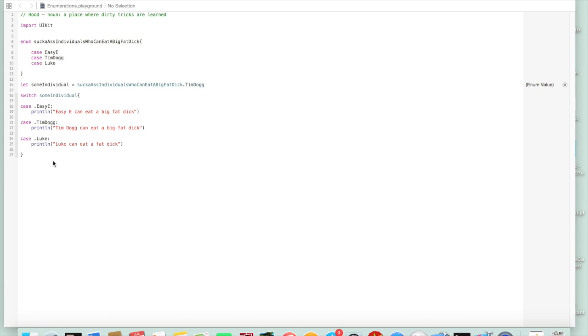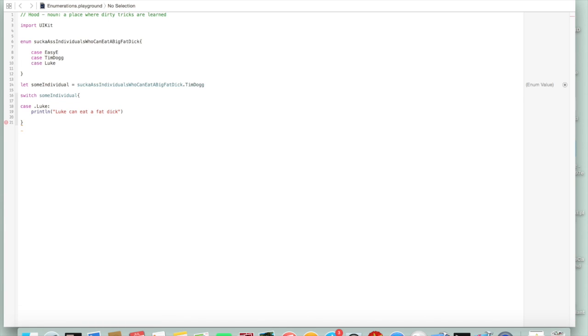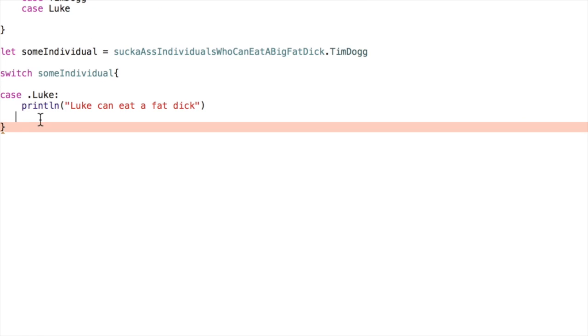But instead of doing that, what we could do is, let's say, get rid of these two. So we'll delete these. And now we've only got Luke, and our switch statement is incomplete, and we still have this error. Okay, switch must be exhaustive. Consider adding a default clause. So let's just go ahead and do that.